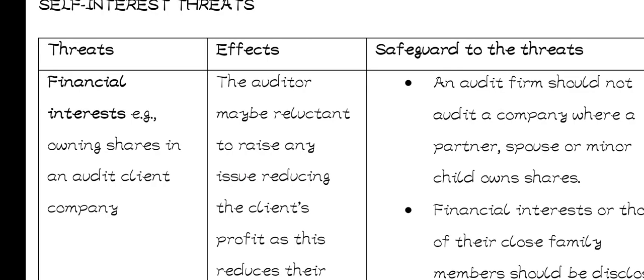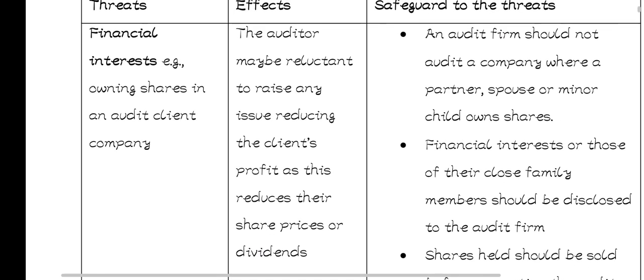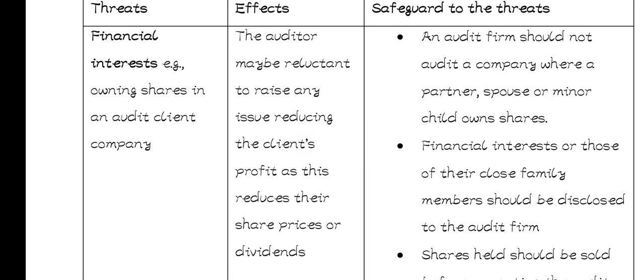So the effect is that the auditor may be reluctant to raise any issue that will reduce the client's profit as it reduces their share prices or dividends.